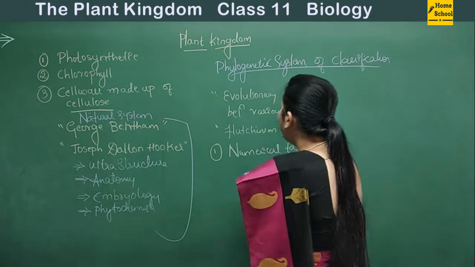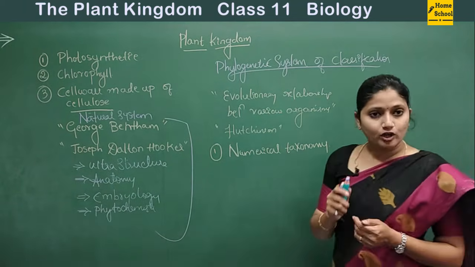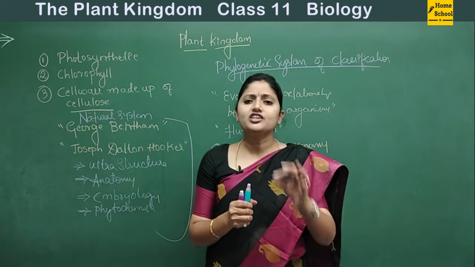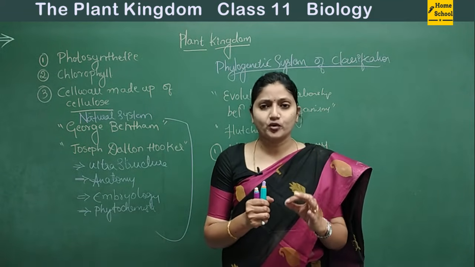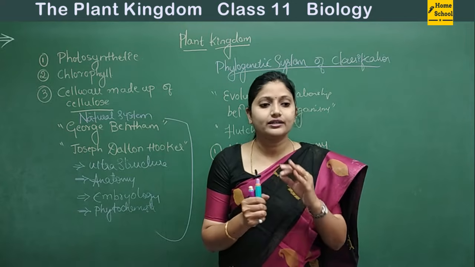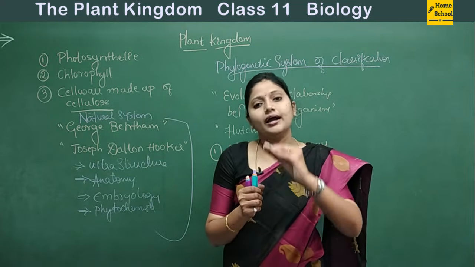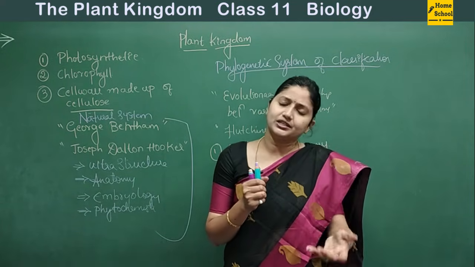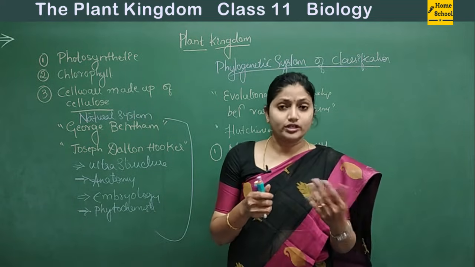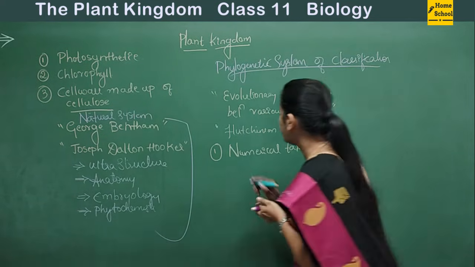And a very important characteristic about numerical taxonomy here is, each and every character gets equal importance, and any number of characters can be considered here. Since I said it is based on the computer, we will just write it.